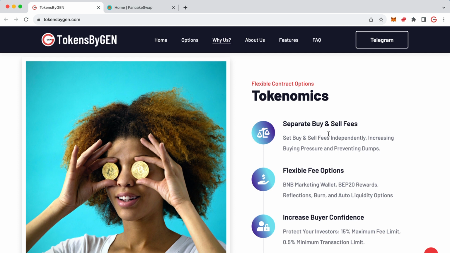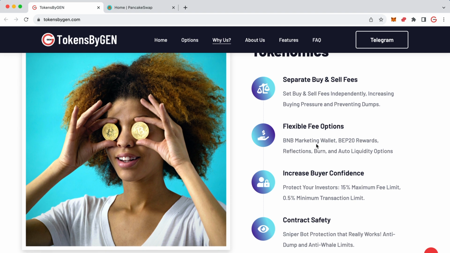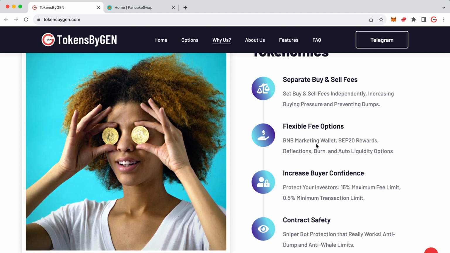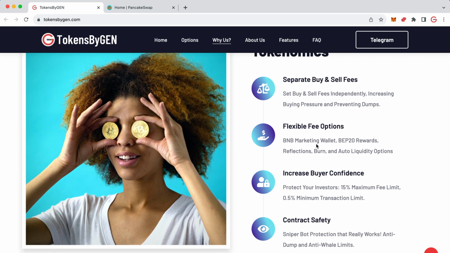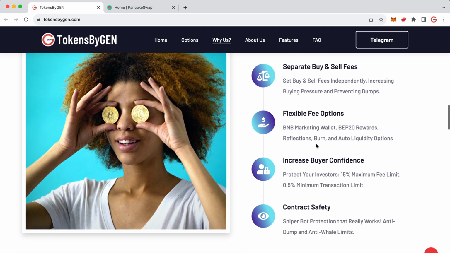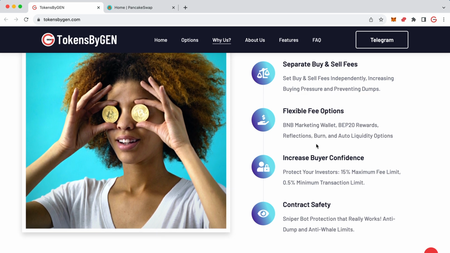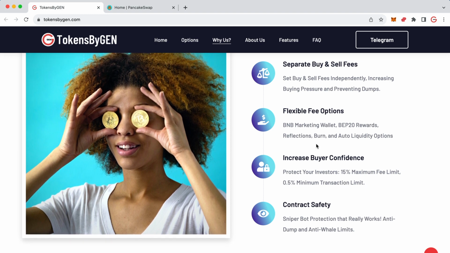So you can set your fees separately on the buys and the sales. You can have a BNB marketing wallet. You can choose which kind of reward options you want from those I've already listed. You can have a burn within your token and you can choose whether that burn goes to the burn wallet or whether it gets removed from your total supply. And you can also have auto liquidity. Now with all of these fees, obviously you can set them on buys and sales separately, or you can just switch them down to 0, which is like turning them off completely.